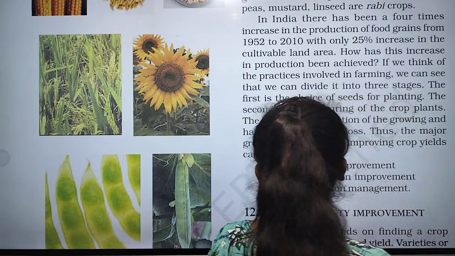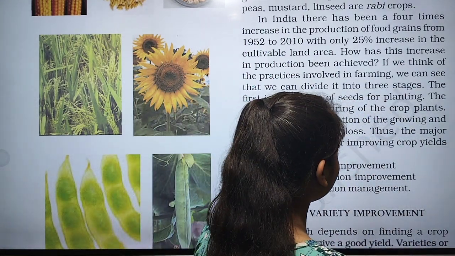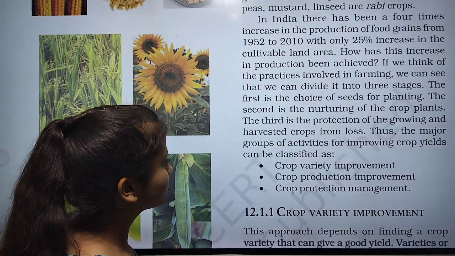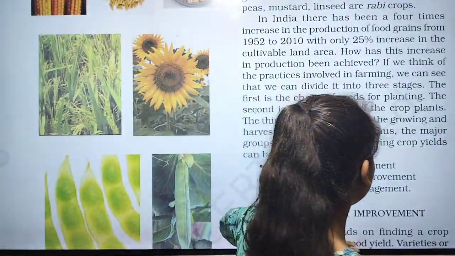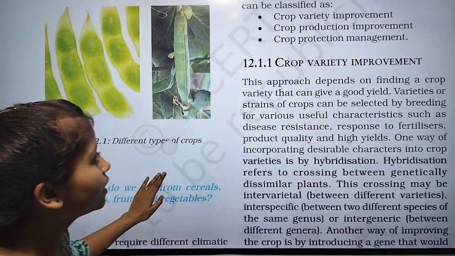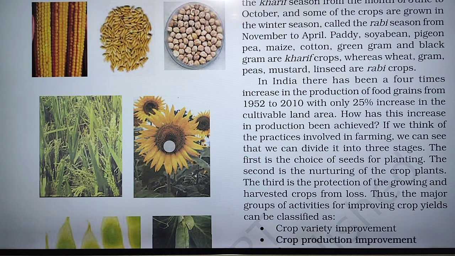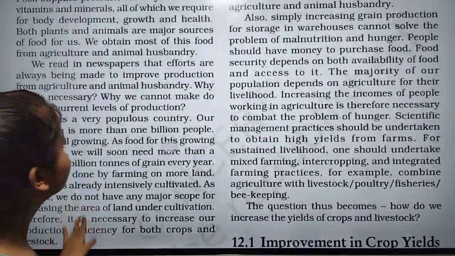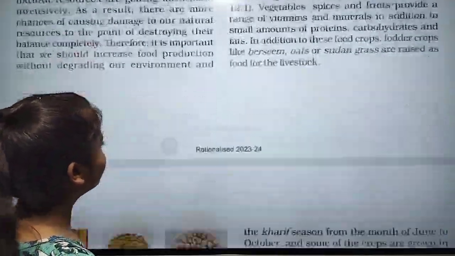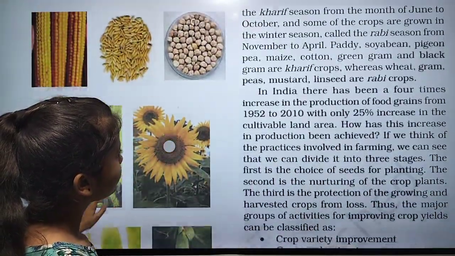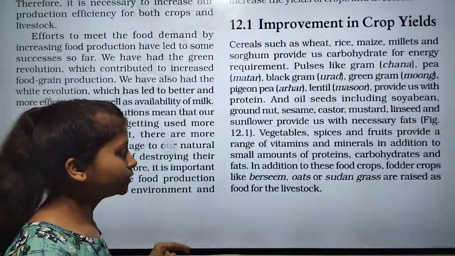Thus, the major groups of activities for improving crop yield can be classified as crop variety improvement, crop production improvement, and crop protection management. So first is crop variety improvement. It means how we improve our crop variety. I hope you understand all the things that we have learned in this chapter.